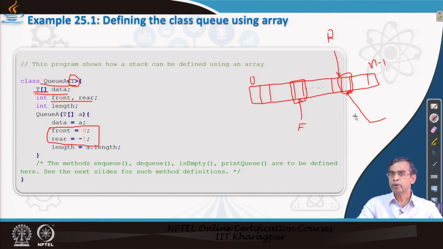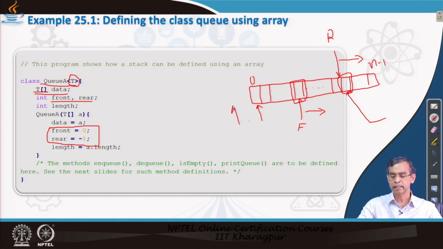Before inserting an element, r needs to be incremented by 1, and after the deletion of an element from the queue, f will be incremented by 1. Both the r and f pointers move in the same direction. A queue will be treated as an empty queue if front equals 0, that means q is ready to remove an element from here, and rear equals minus 1.